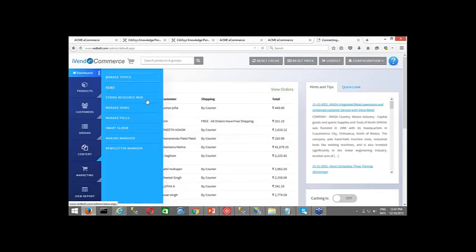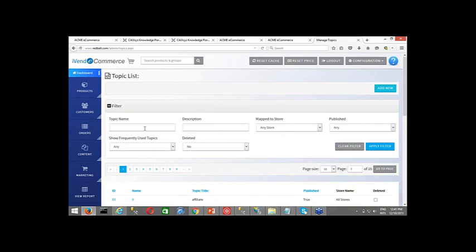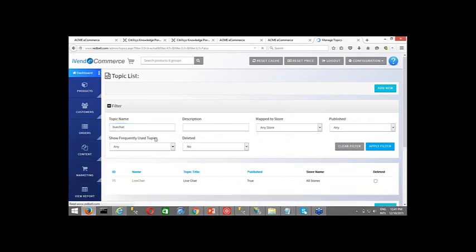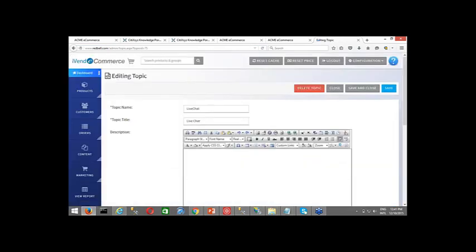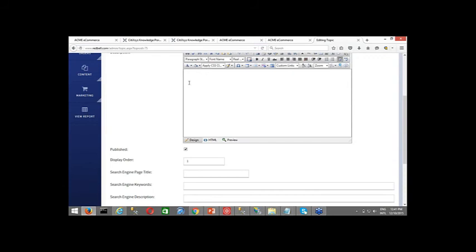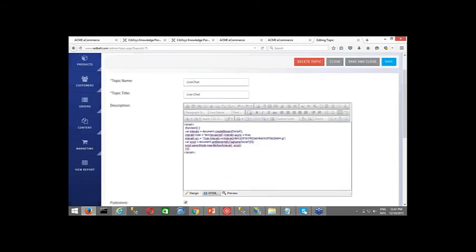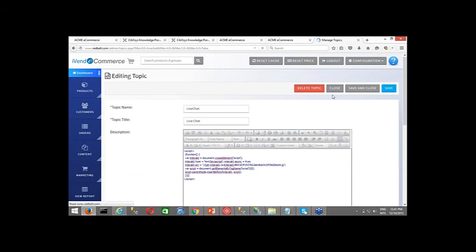So content, manage topics, live chat, and here you click on live chat. See, here you can see nothing, so don't paste it on this. You go to the HTML, and the code block is this one. This is basically what will be given by your chat service provider.